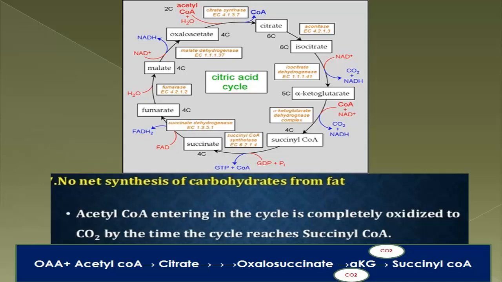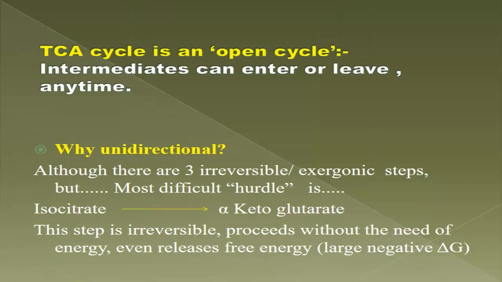Now in the next slide you can see that the TCA cycle is often called an open cycle. Why? Because the intermediates of this pathway can enter or leave this pathway anytime. Obviously, because the intermediates are used up in various synthetic pathways, they can leave at any time. So this is why the TCA cycle is called the open cycle.